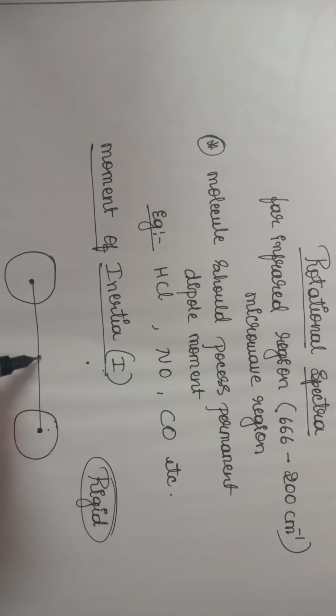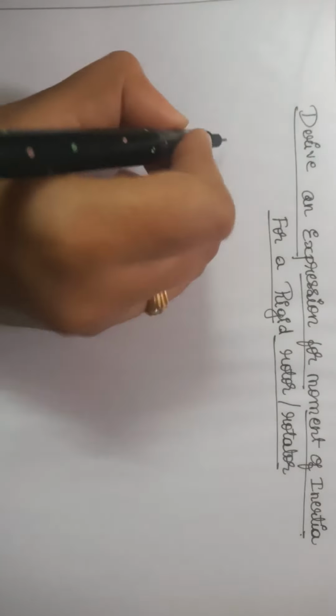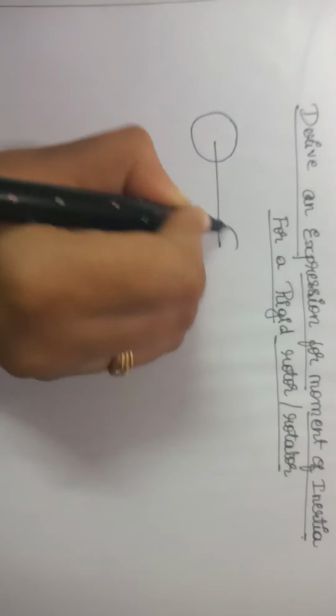So when we rotate about a center of axis C, these are the two atoms A and B, and we are rotating it through a center of axis. Here there is no change in the bond length. That type of molecule is called a rigid molecule, and it is a rigid rotator. Now we will move to the derivation of moment of inertia of a rigid rotator or rotor. In the examination, it is a very important derivation. So for this we are considering a diatomic molecule.